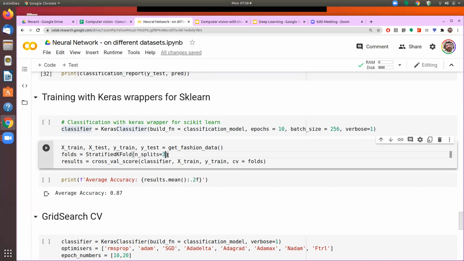So that way, we can test the stability of the model in the training process. It may give a very good result in one iteration, but it should consistently give good results over several iterations. And this part we had done earlier, which is called the k-fold process, or the k-fold optimization.